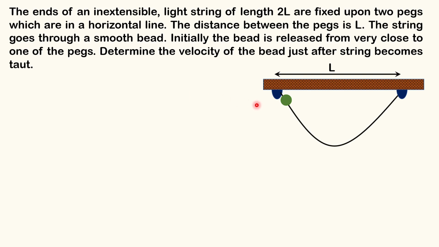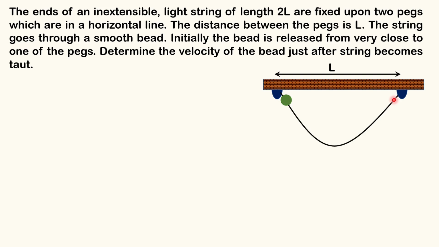What is happening initially is very intuitive to see. Initially, there is no tension in the string because the string is slack. So this ball will experience no force other than the gravitational force. It will continue to move in a free fall fashion, vertically downward, and after moving some displacement, obviously the string will get tight and there will be some tension in the string.